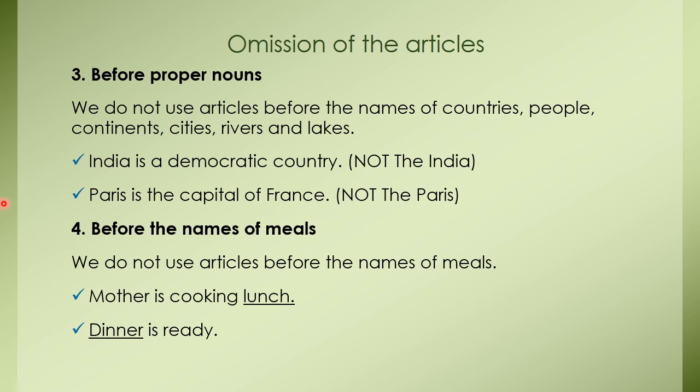Number 4, before the names of meals. We do not use articles before the names of meals. For example, mother is cooking lunch, not mother is cooking the lunch. And example number 2, dinner is ready, not the dinner is ready. Okay.